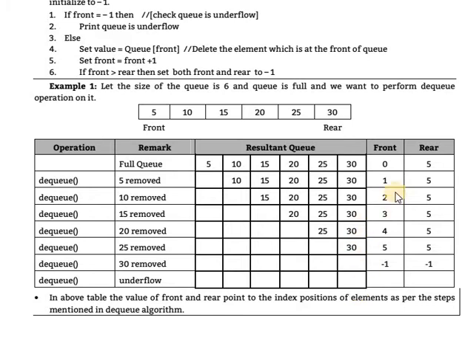When front is 1 2 3 4 5, in one case front goes from 5 to 6, which means in that if condition 6 is greater than 5. When this condition occurs, you set front equal to -1 and rear equal to -1. Then again, if a dequeue operation is performed, the message underflow will be displayed, because with -1 and -1 the queue is obviously empty. In the above table, the values of front and rear point to the index positions of elements, as per the steps mentioned in the dequeue algorithm. Clear that?